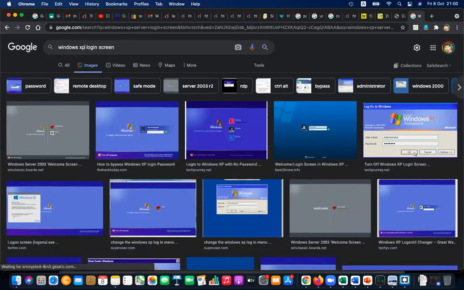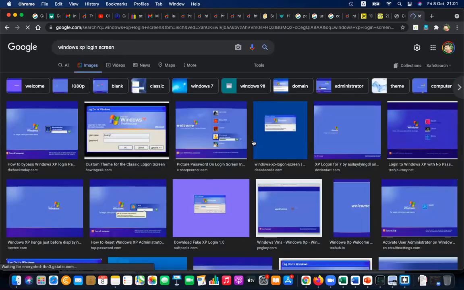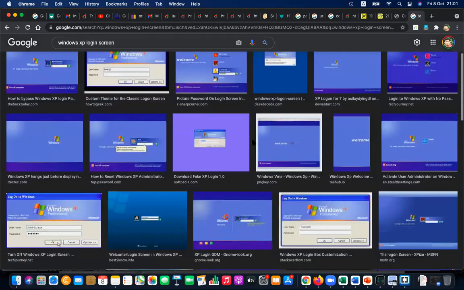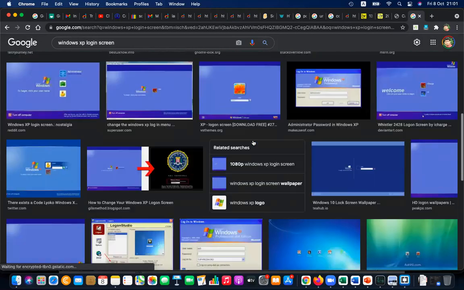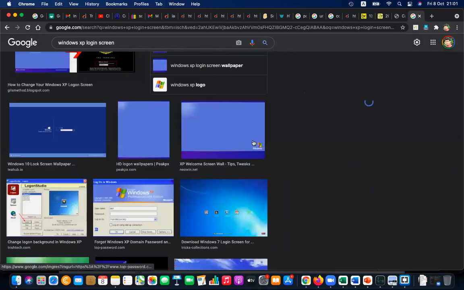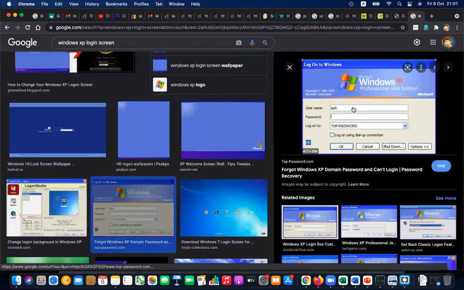Just remove the server part, login screen, and this is somewhat what they can see at the login. Basically, this is something that they can see. They have to type username, password, and they have to select the server.